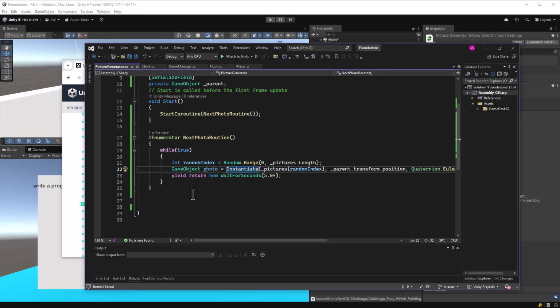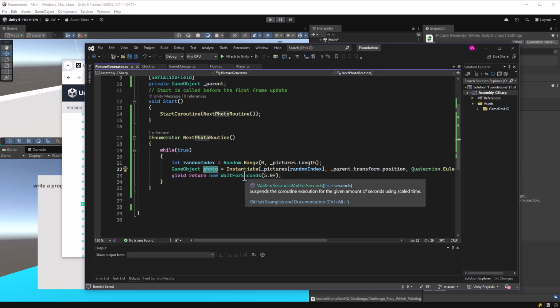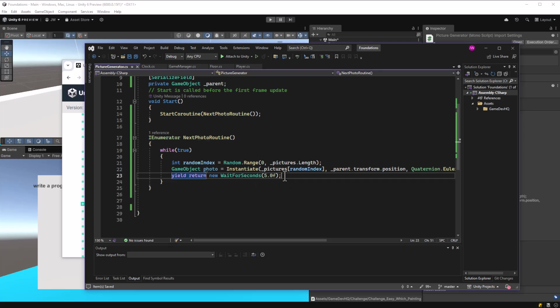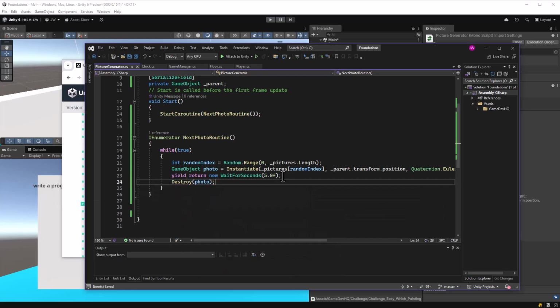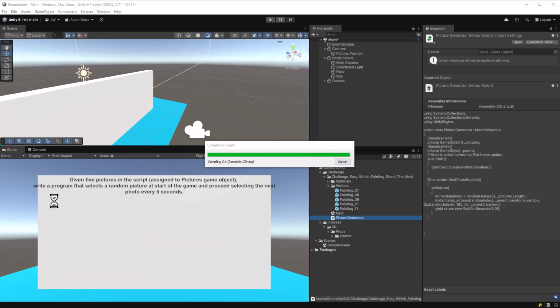So here, back on topic, we have our random index. Our GameObject photo is now stored in a variable called photo. And when 5 seconds has passed, I can actually just destroy the photo object. The reference to the variable that's holding the previous photo. I'm going to destroy it. And then a new one's going to get created, and then I'll destroy that one.